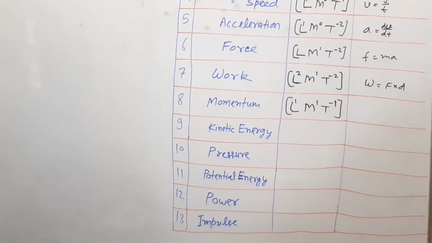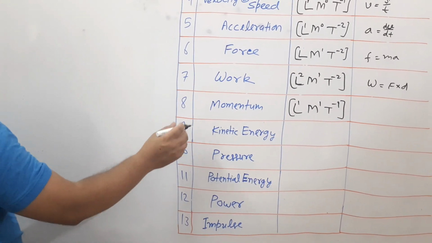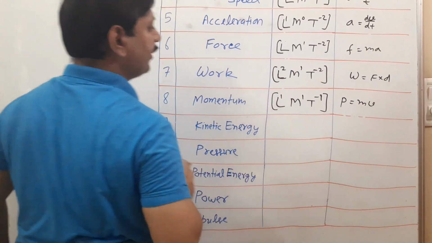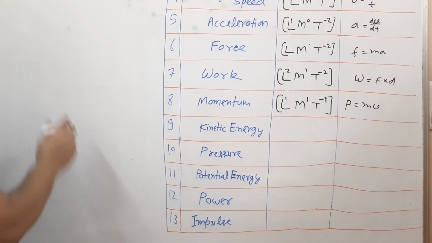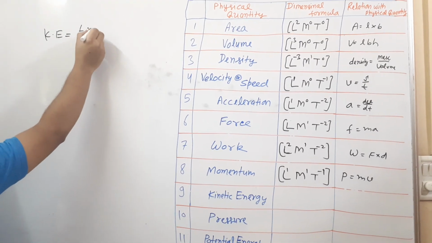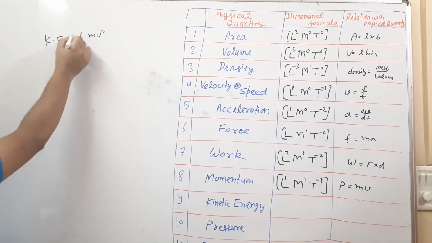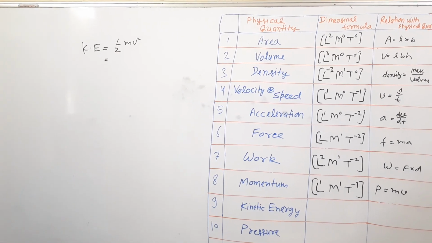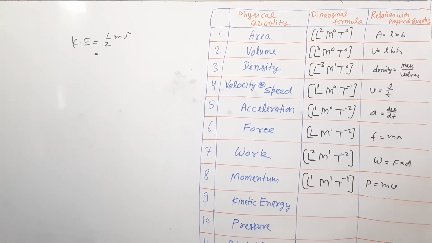See here, for kinetic energy what happened? Momentum I have told, momentum P is equal to mv. Related formula is that kinetic energy. Kinetic energy is equal to what? Half mv square. See here, half is a numerical term that has no dimension.